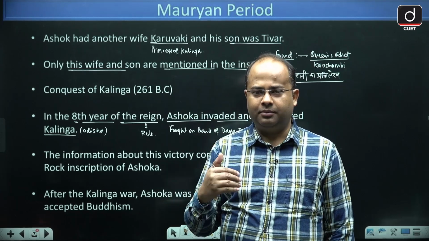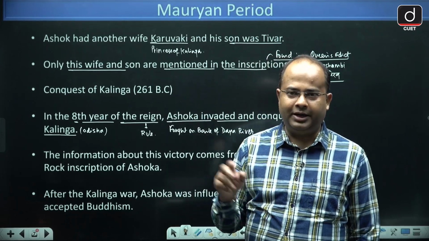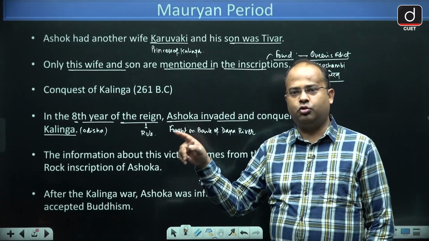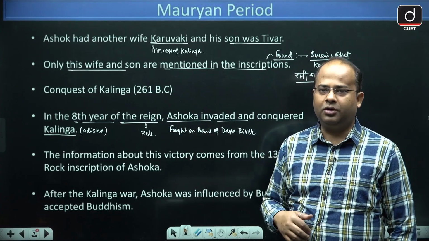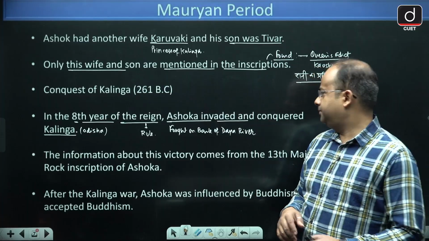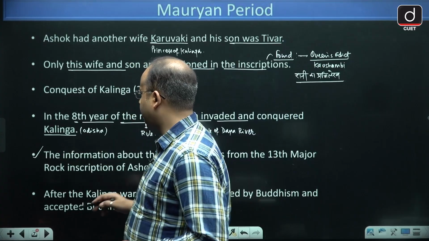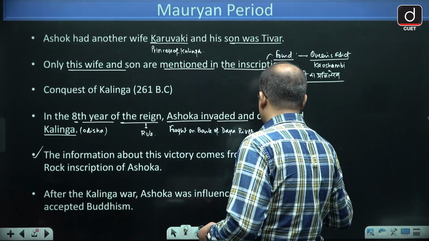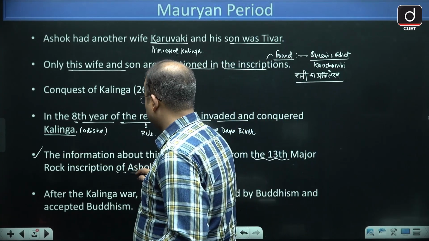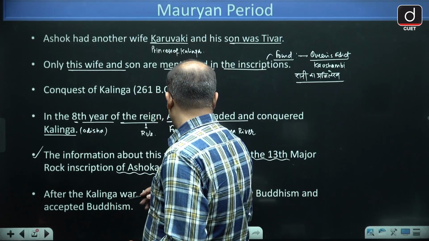From Karuwaki he had a son whose name was Tivar. Now guys, the information about the victory of Kalinga is mentioned in the 13th major rock edict of Ashok.